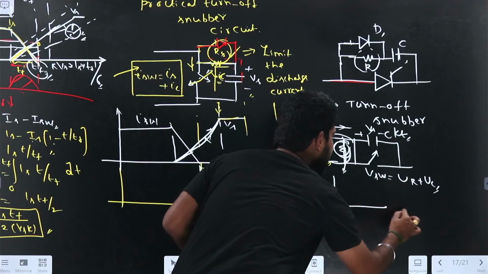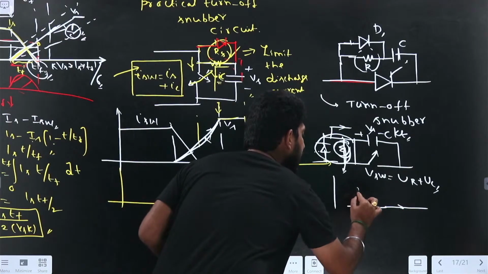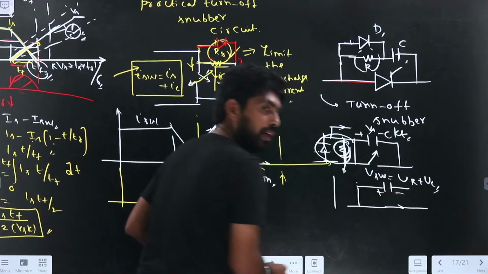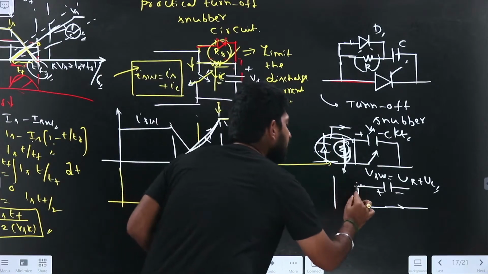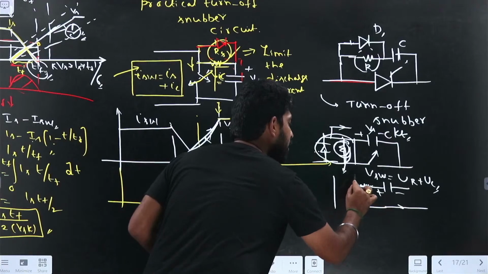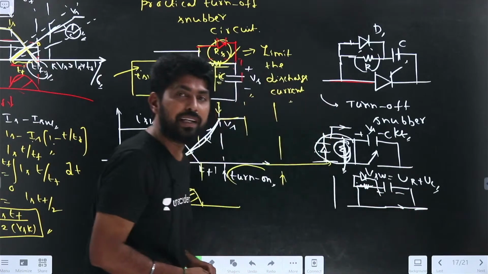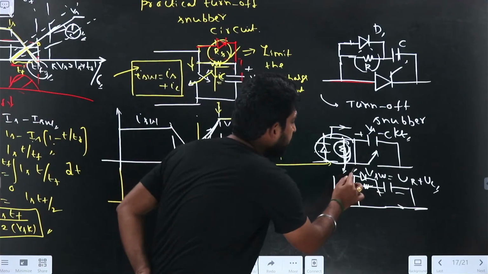Now if I want to turn on the switch, what is the capacitance polarity? The capacitance polarity will be plus and minus, right? Here the resistance is there, and the diode is also there. What happens during that time? Plus is connected to the cathode of the diode, which makes the diode go into the off condition.